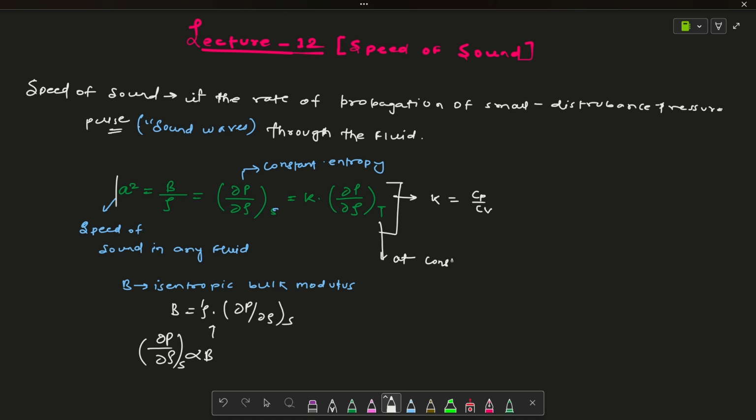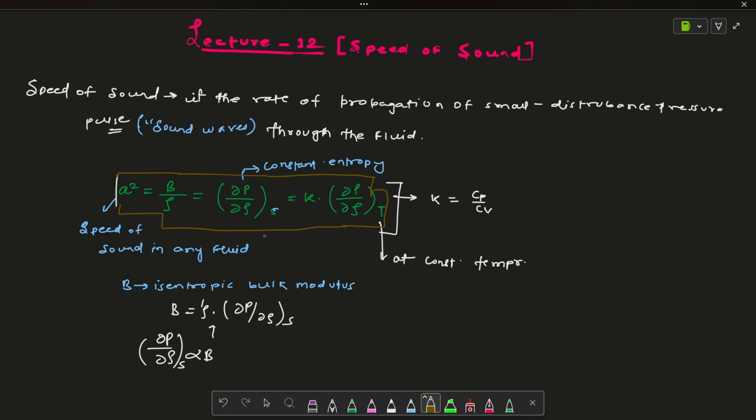So here a squared, the speed of sound in any fluid, is defined as B by rho, or dp by d rho at constant entropy, and k times dp by d rho at constant temperature, with k equal to cp by cv.